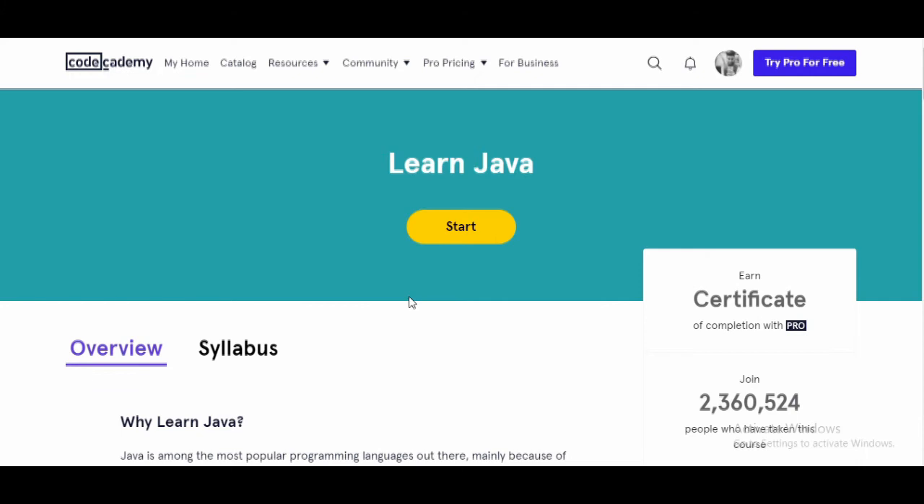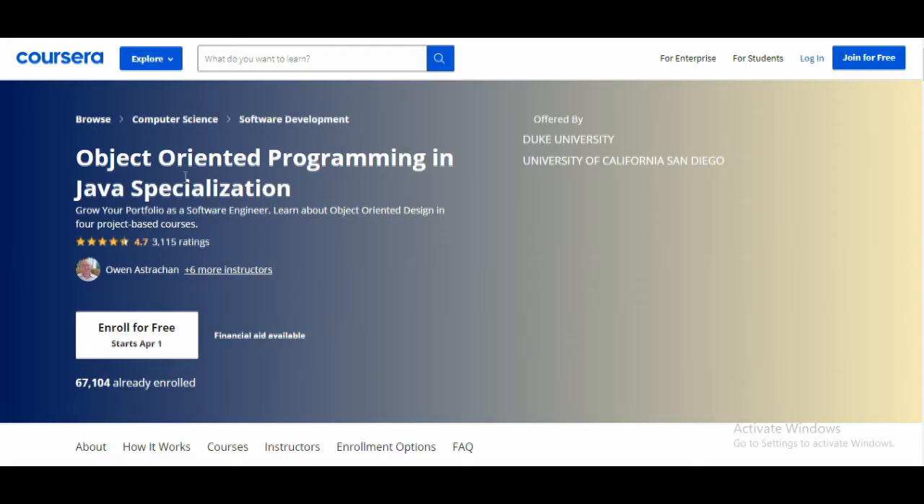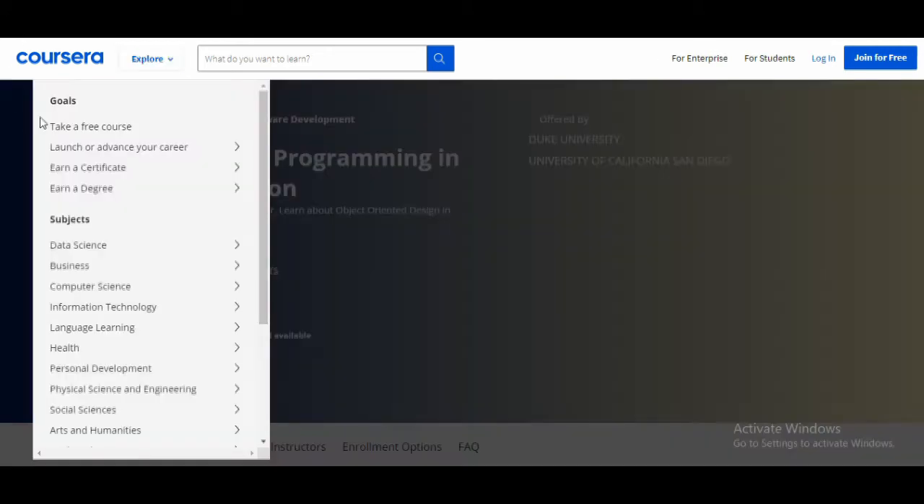So this is the third course that I'm going to suggest. I will put the link of this course in the description box. The fourth course that I'm going to suggest is Object-Oriented Programming in Java Specialization. The course provider is Coursera.